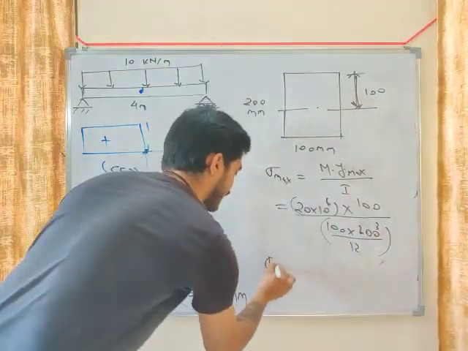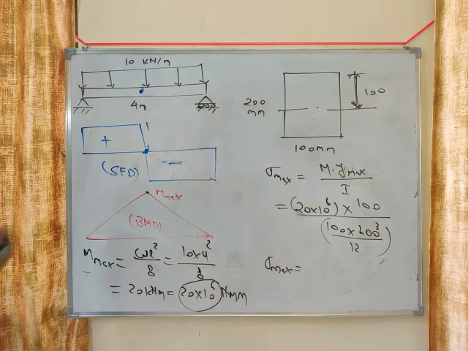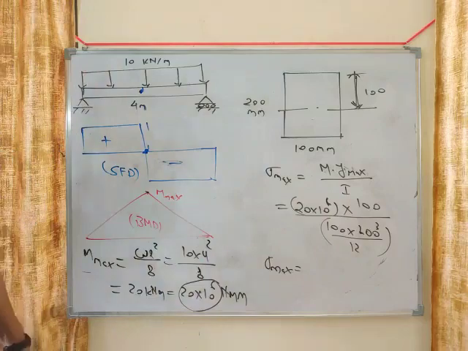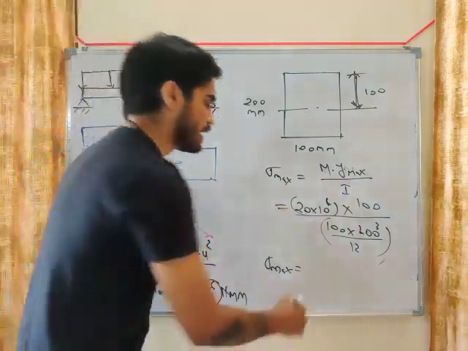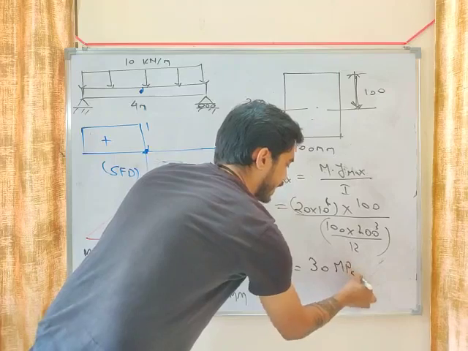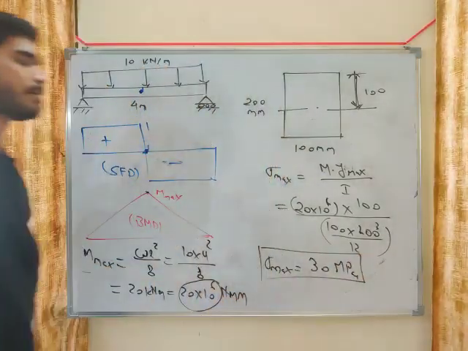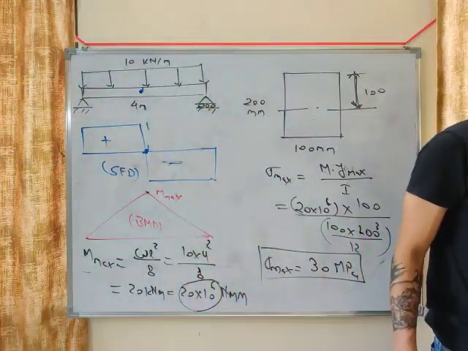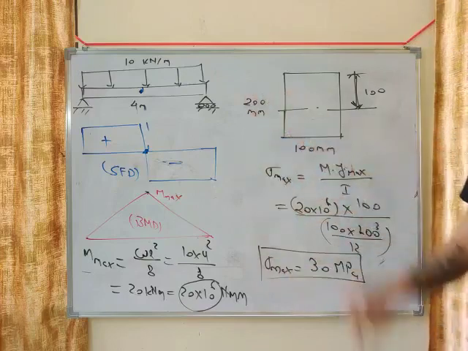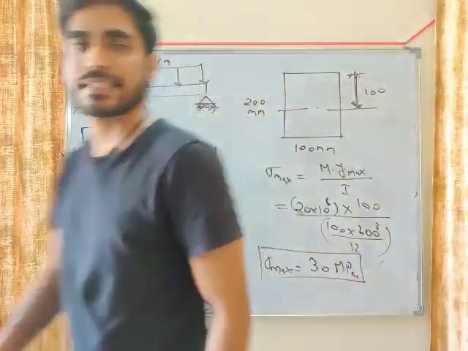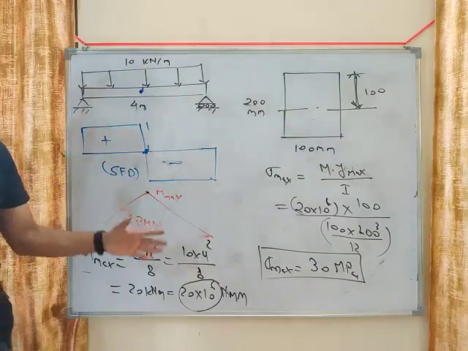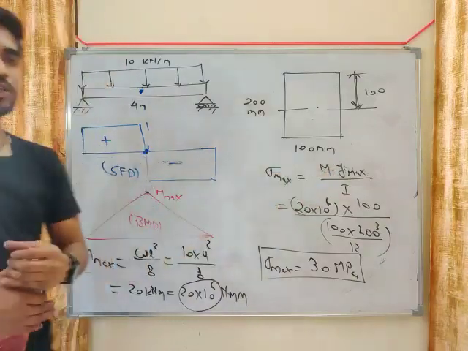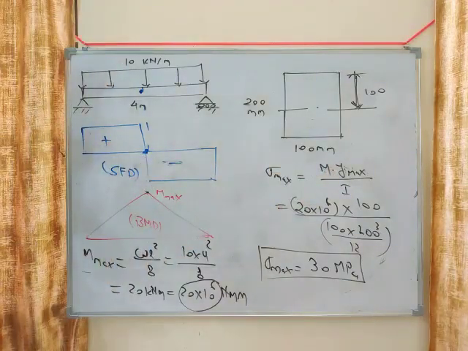Solve this, M into Y maximum by I, and give me the value of sigma maximum. If you solve this, you will get sigma maximum equals 30 megapascal. In this problem, sigma maximum will be 30 megapascal. So this is another question based on the loading condition. You have to first calculate the value of maximum bending moment, M maximum, and then use that M maximum in the equation sigma maximum equals M into Y maximum by I.